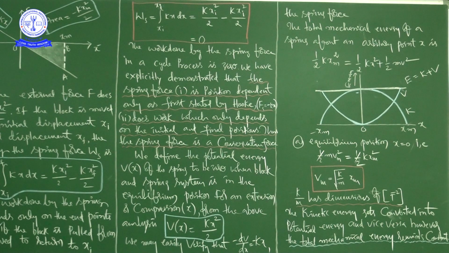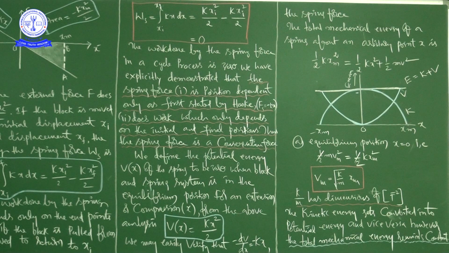That is the statement of the law of conservation of mechanical energy, right?